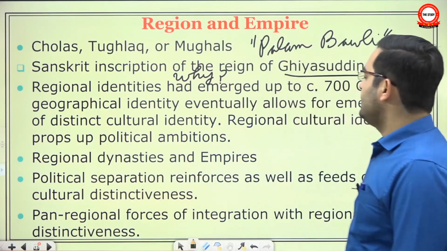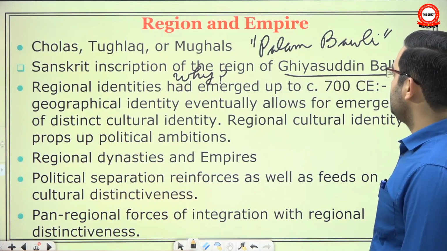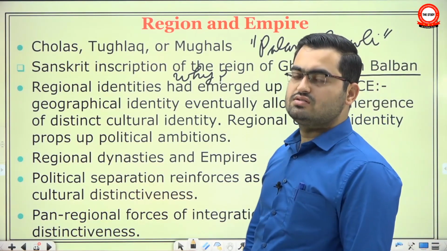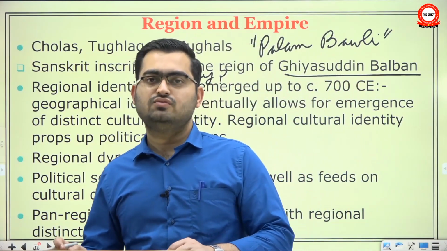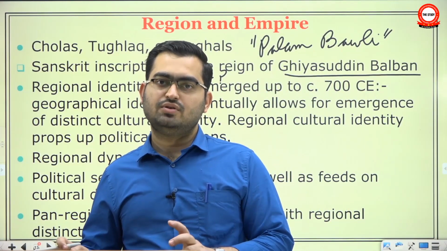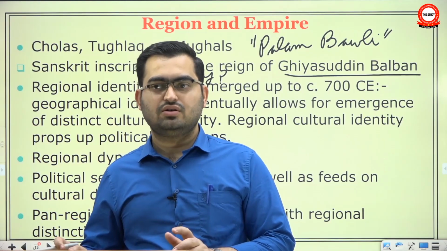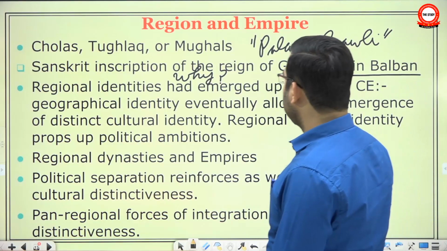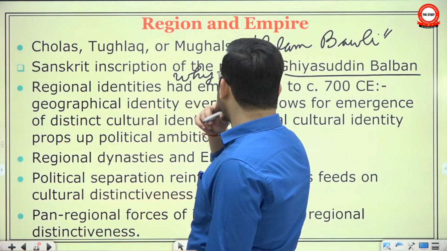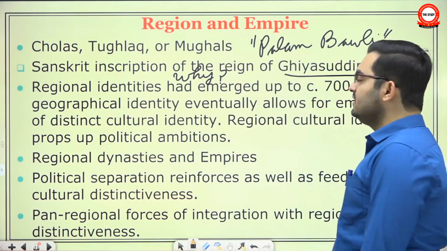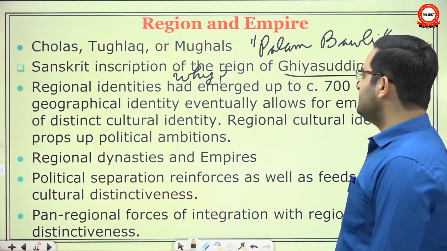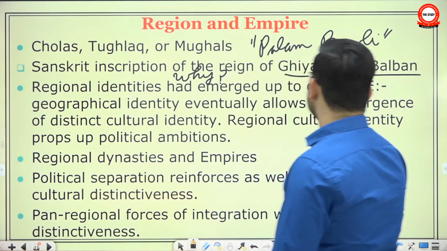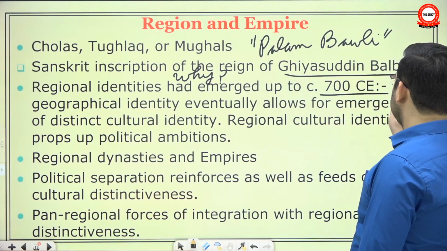So first question is why such inscriptions praise rather uncritically, because there is no way you would acquire such far off regions under your direct control. At best, you would have defeated them, extracted tribute, occasional services, but not full annexation. So why do they do that? The obvious answer is the tendency to build empire. Ambitious people had tendency to build empire, but such inscriptions also tell us that regional identities had emerged as early as 700 CE.